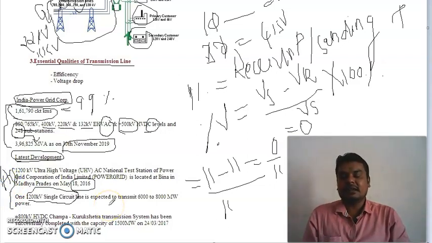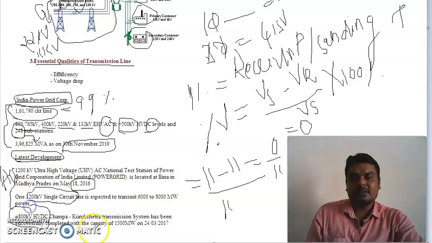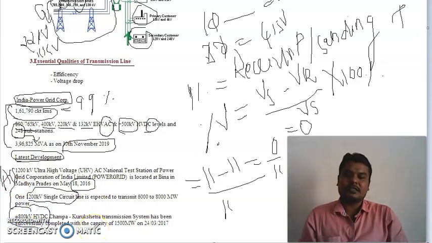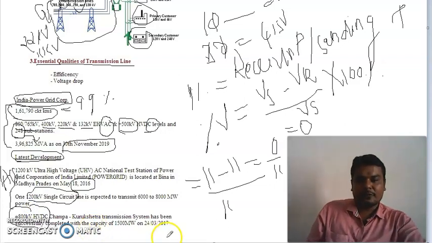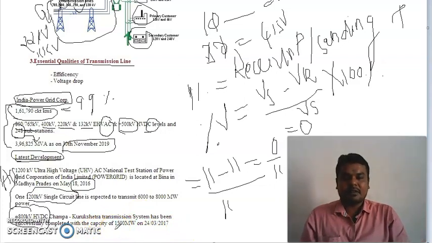Similarly, in DC also, India has developed a new era, that is the plus or minus 800 kV HVDC line, which was established between Champa and Kurukshetra on 24/3/2017, and this line is capable of carrying 1500 megawatts. These are the data taken from the Power Grid Corporation of India. The Power Grid Corporation of India website will give real-time examples of the transmission line systems available in India.